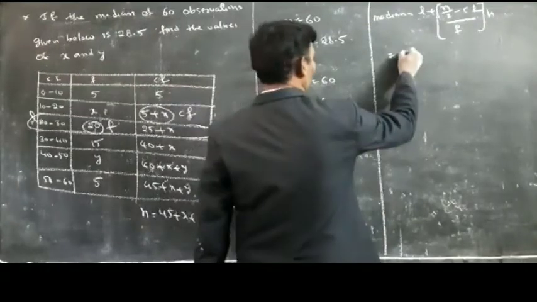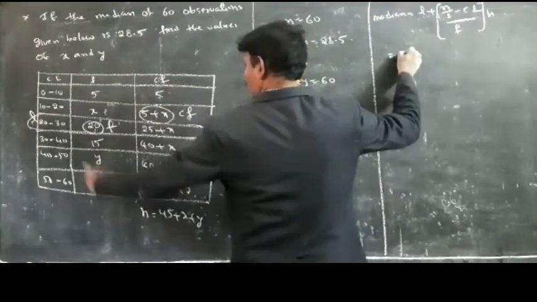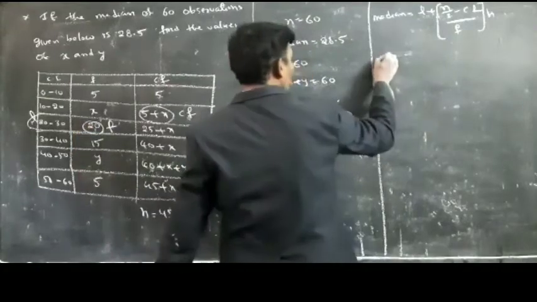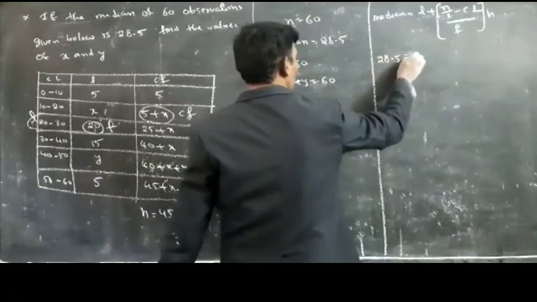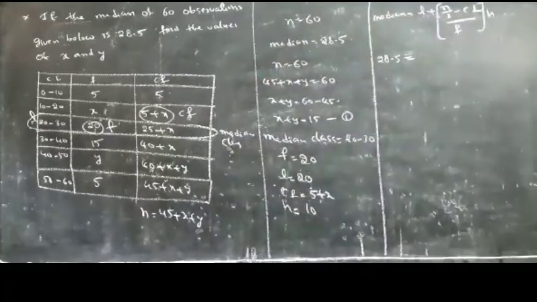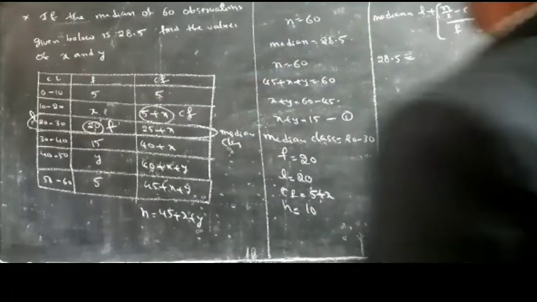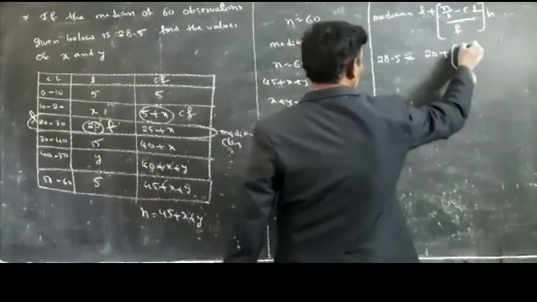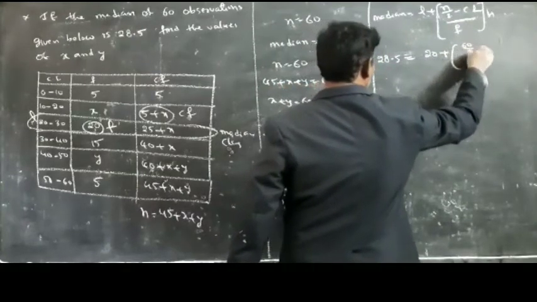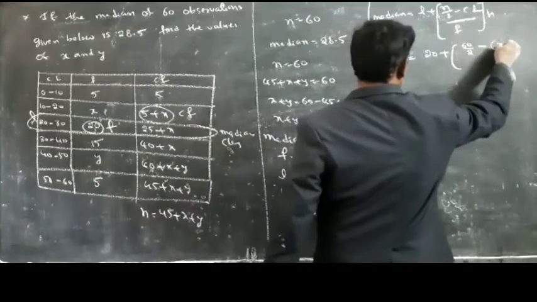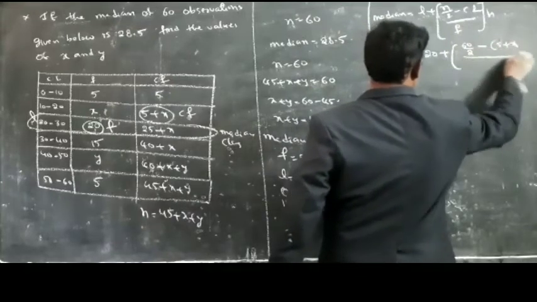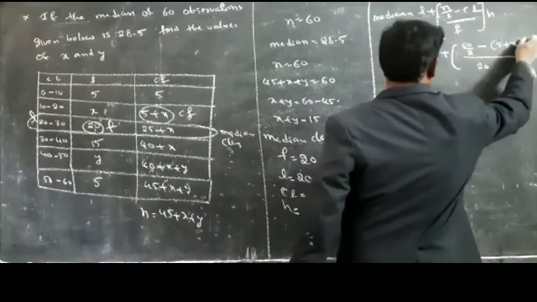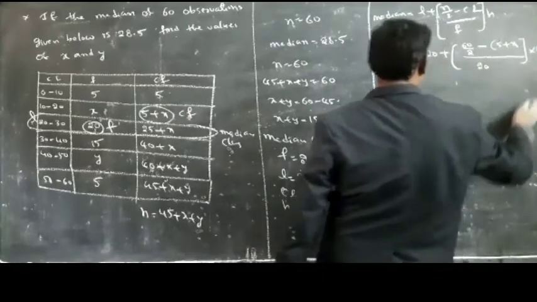What about the L value here? Median is 28.5, which is equal to L, the lower boundary, 20, plus N by 2, that is 60 by 2, minus CF, 5 plus x, by 20 into class size 10.